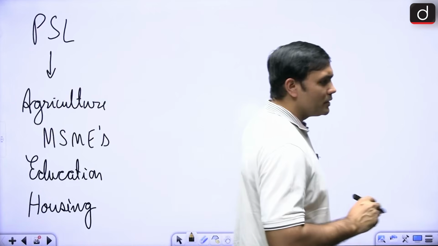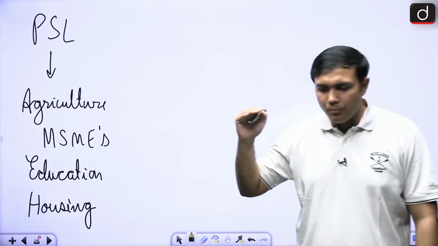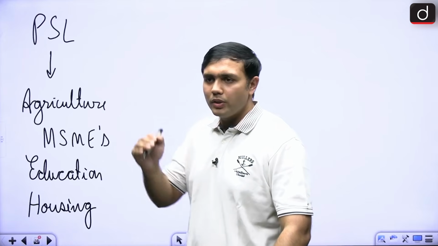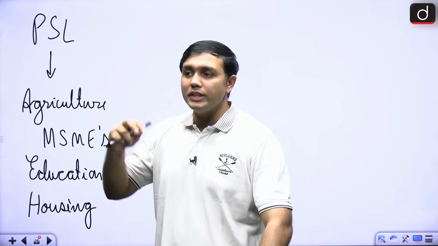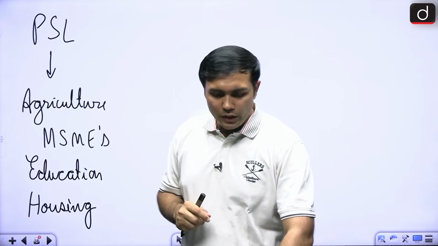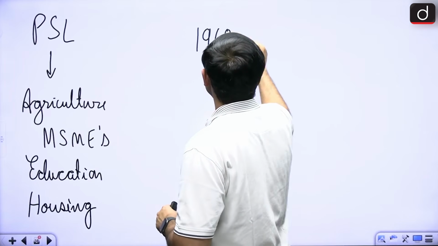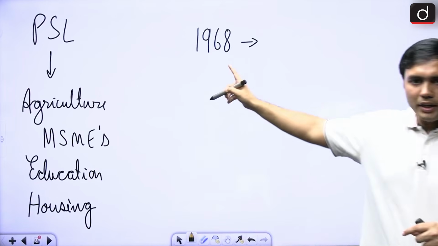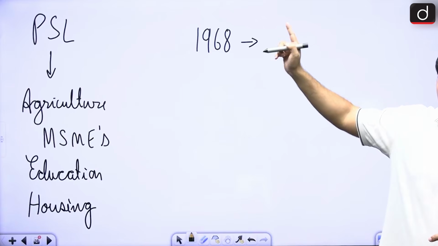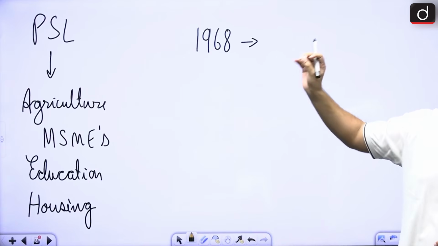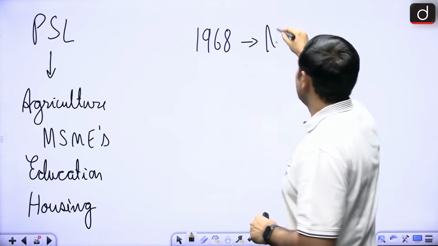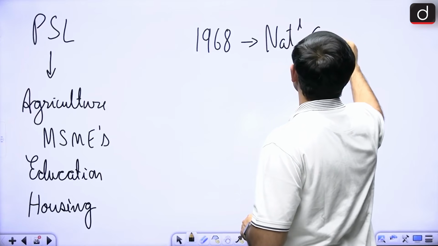Next important aspect is some of the important dates or years associated here. Here you will find four major aspects. First is 1968. In 1968, a National Credit Council was established.